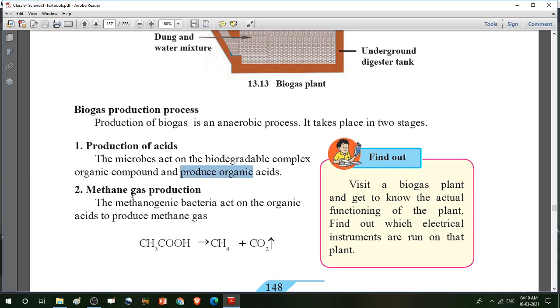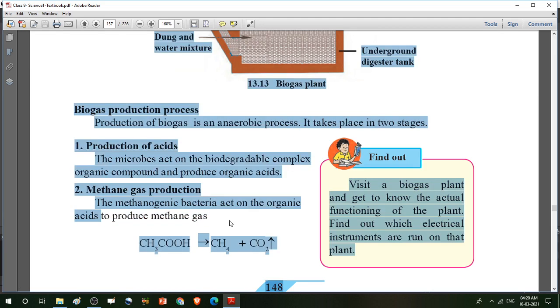And then the second main step is methane gas production. The methanogenic bacteria, a special type of bacteria, act on the organic acids to produce methane. First the organic acid is produced after decomposition of the biodegradable complex, and then the methanogenic bacteria act on this organic acid and produce methane gas.